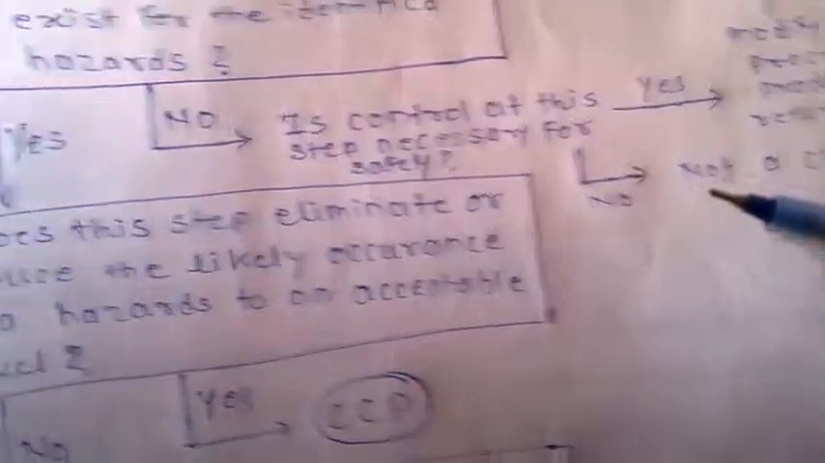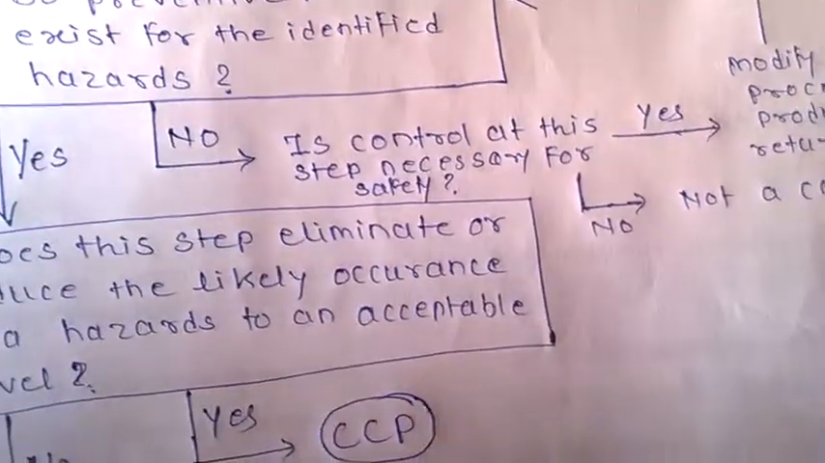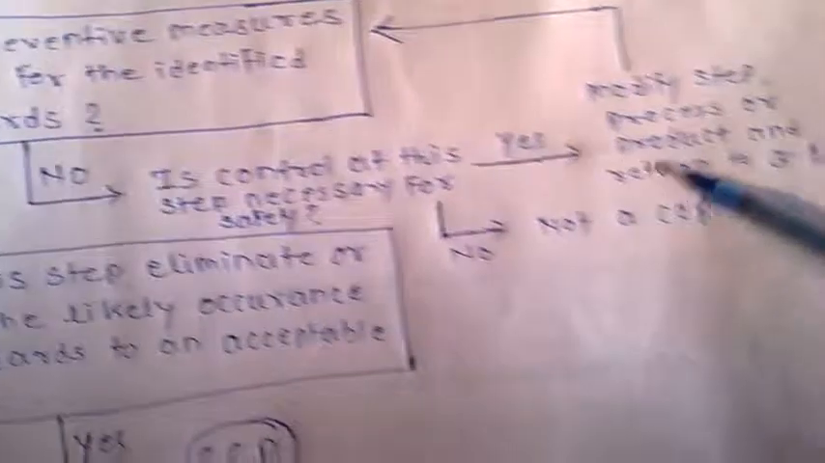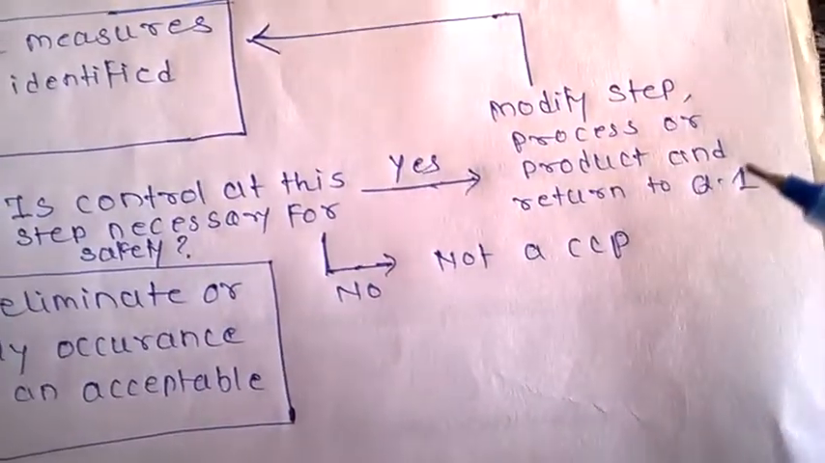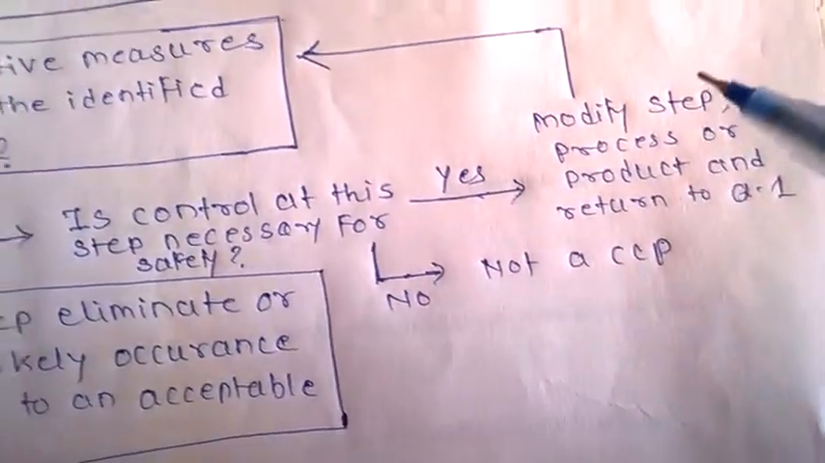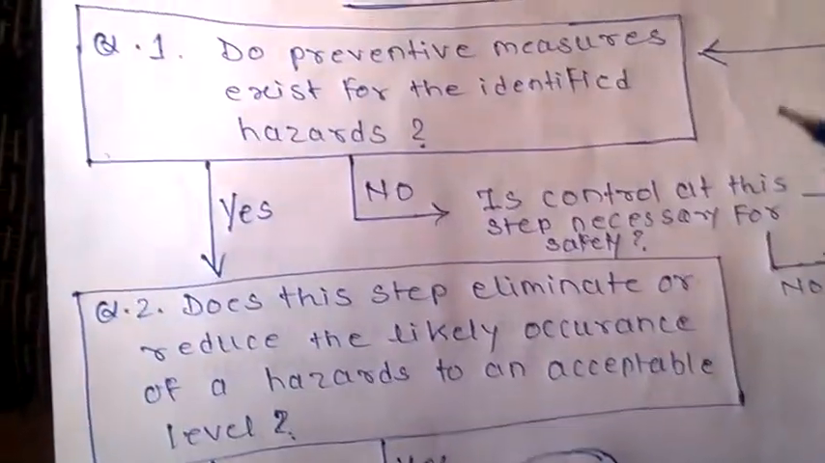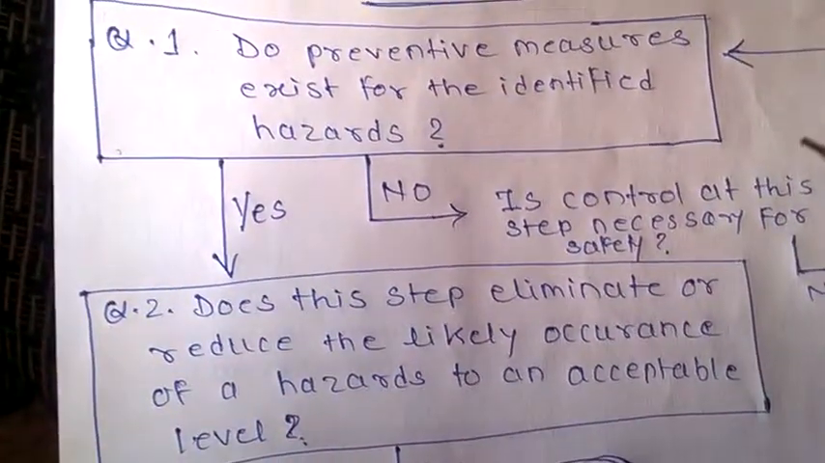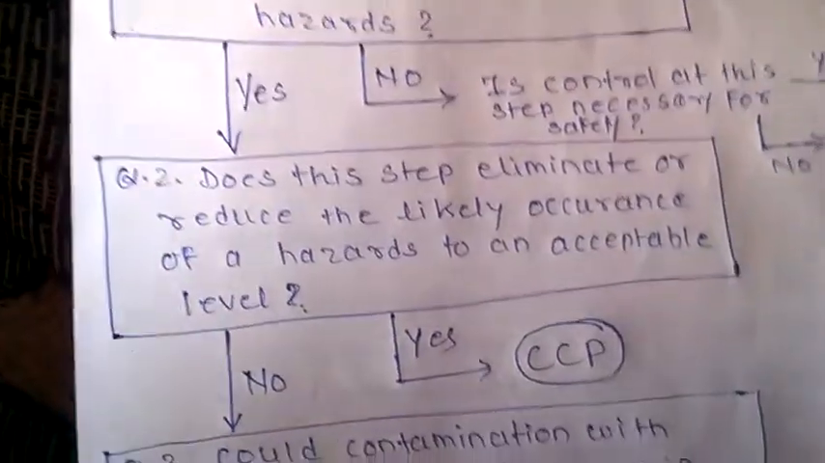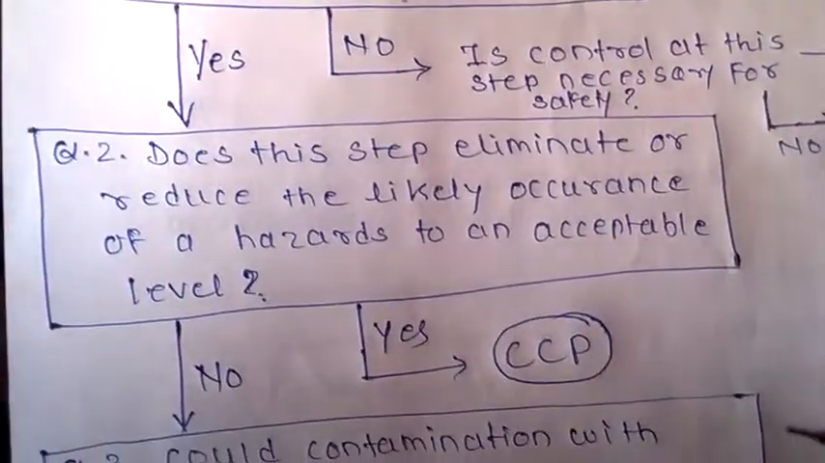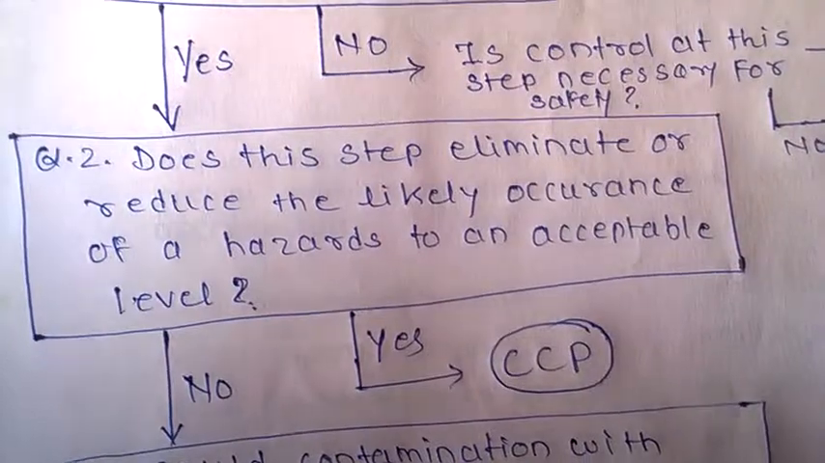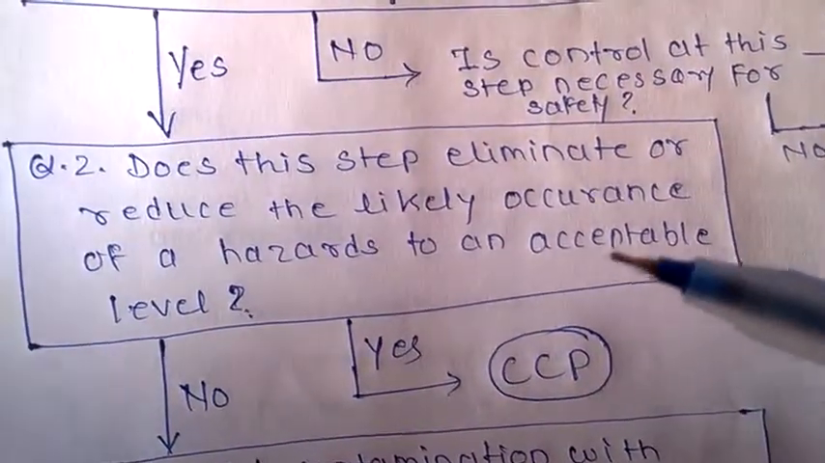And if the answer is no, then that is not a CCP. But if the answer is yes for this question, then we have to modify the step, process or product and return to question number 1, and again ask the same question: do preventive measures exist for the identified hazard or not. Now for question number 2, does the step eliminate or reduce the likely occurrence of the hazard to an acceptable level,